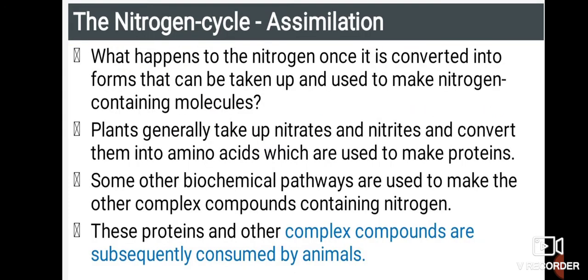What happens to the nitrogen once it is converted into the forms that can be taken up and used to make nitrogen containing molecules? Plants generally take up nitrates and nitrites and convert them into amino acids, which are used to make proteins. Some other biochemical pathways are used to make some other complex compounds containing nitrogen. These proteins and other complex compounds are subsequently consumed by animals.